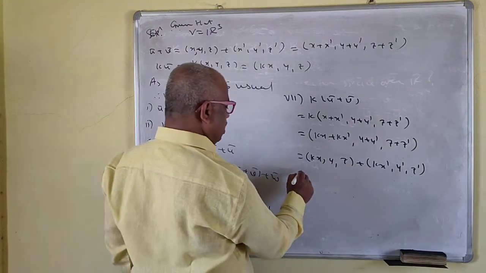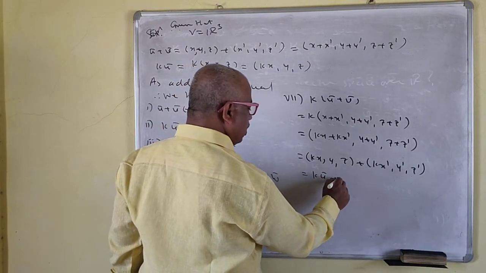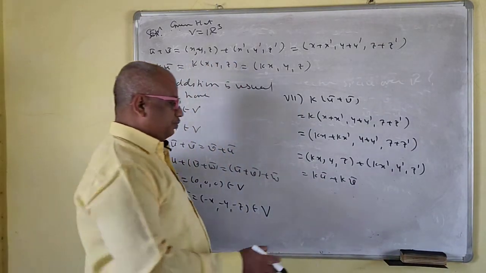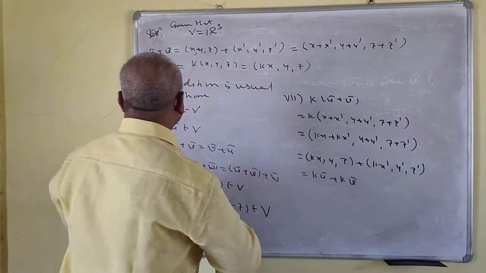Now this is the same as k u bar plus k v bar. So k u bar plus k v bar is equal to this.